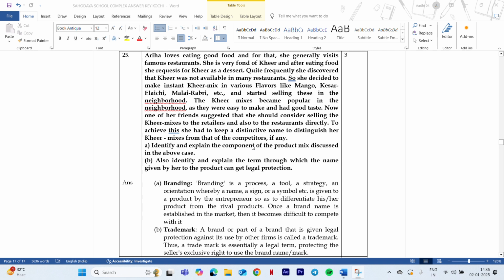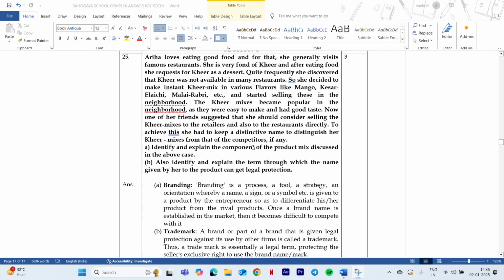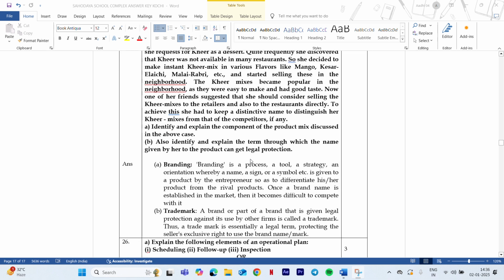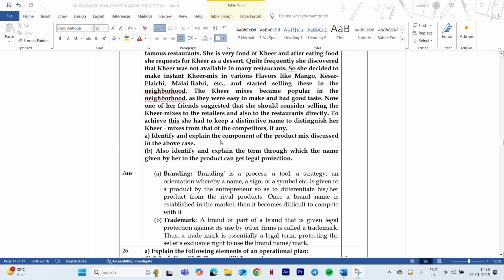Again a paragraph is given to you. You are asked to identify what kind of product mix is being discussed above and what is the term explained, the term that is being given to protect the product with legal protection. So the answer here is branding. So first, identify what kind of product mix they have used: branding. So branding helps to identify the different kinds of brand, isn't it? So under the branding only different kinds of tools come, isn't it?